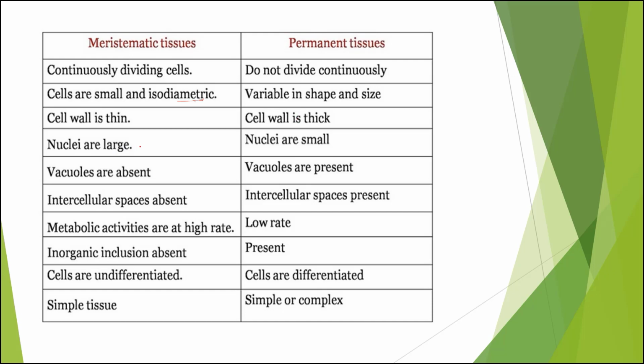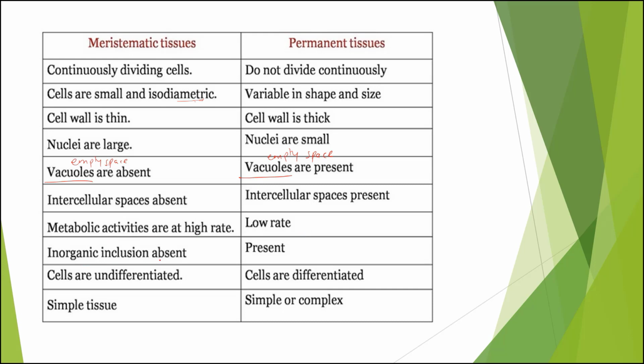Here the nucleus is large, here the nuclei or the nucleus is small. Vacuoles means nothing but the empty space inside the cell. These empty spaces are absent here, and here the empty spaces are present. The presence of a vacuole indicates the storage, which is done by permanent tissue. Intracellular space is absent, present. Metabolic activities means the reaction, the growth, the division, the rate is very high and here the rate is very low.